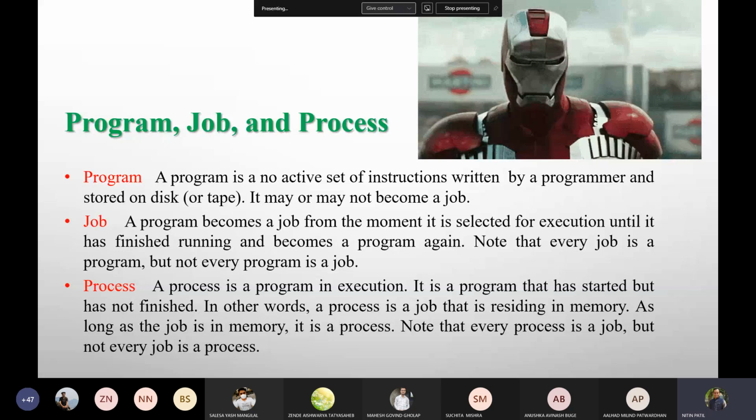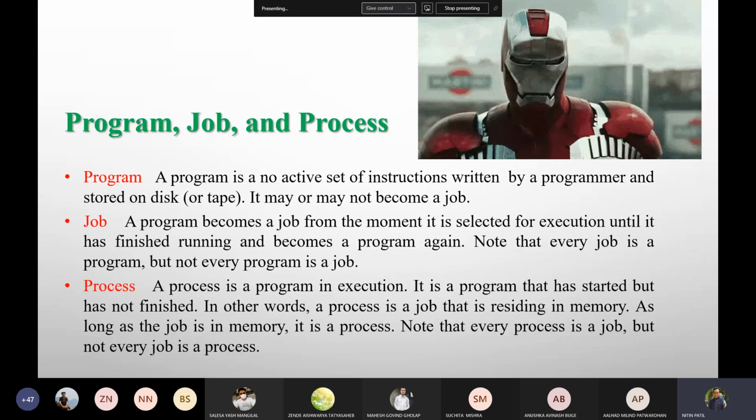So he may wear the suit, okay, but until he executes the functioning available with that suit, it would be a job only. When it starts executing, then it becomes a process. Every process is a job, but every job may not be a process.